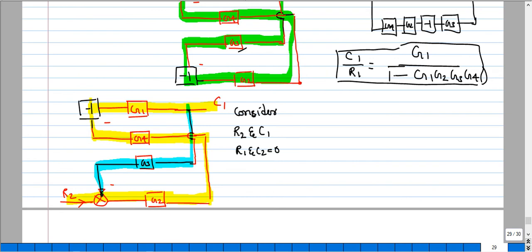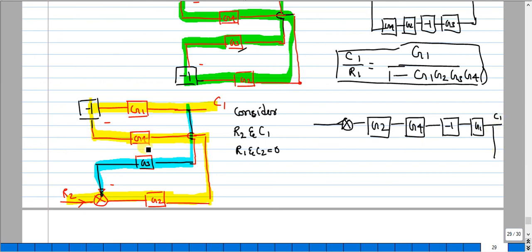So when I rewrite, so please, in forward path, if you check the yellow highlight, you have a summing point. The first block will be the G2 and followed with a G4, next -1, and next G1, output C1, and I have a takeoff point.